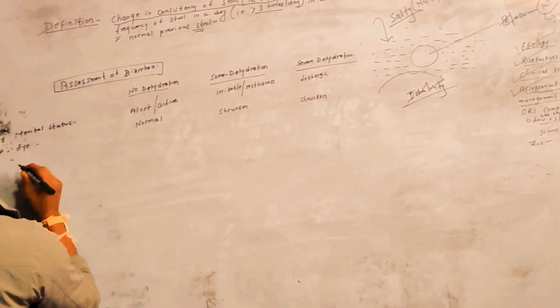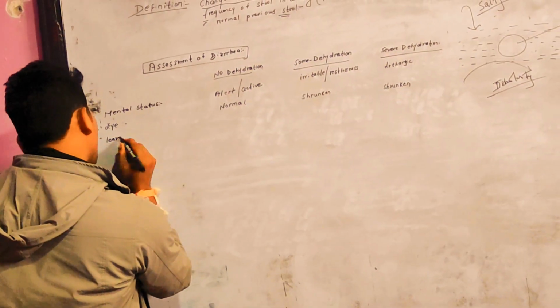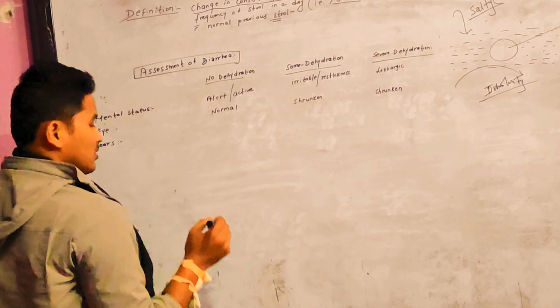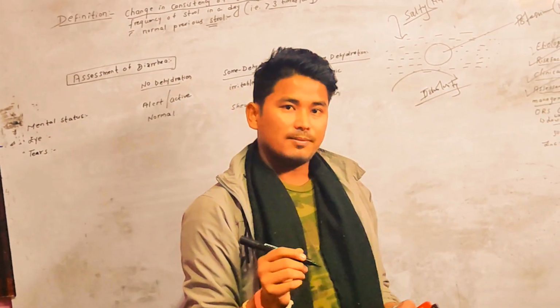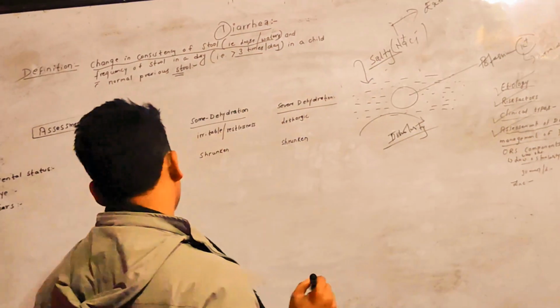Then we will be observing whether there is tear or not. Tears are actually formed from the fluids present in the blood vessels.